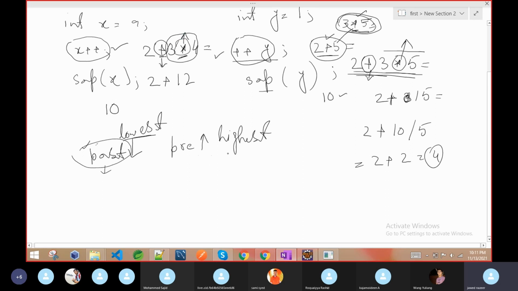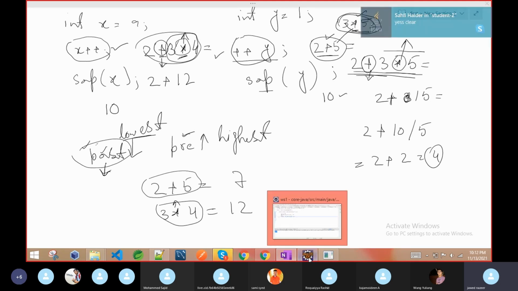So if pre is in any expression, then we have to first perform the pre operation. And post is what? Here as I am giving you an example, 2 plus 5, you got this answer. And if I say 3 into 4, you got the result. And I am explaining that the priority of multiplication is higher. In separate expressions we cannot define it like that, so we have to combine these operations, but with different operators. You will see the example. So post is lowest, very least, and pre is the highest, very high. Now we will see the example.